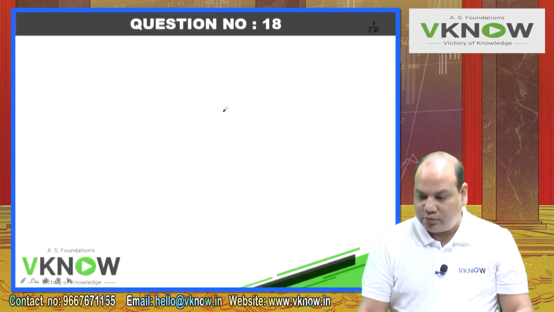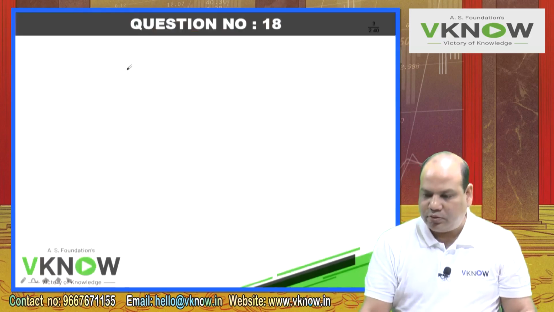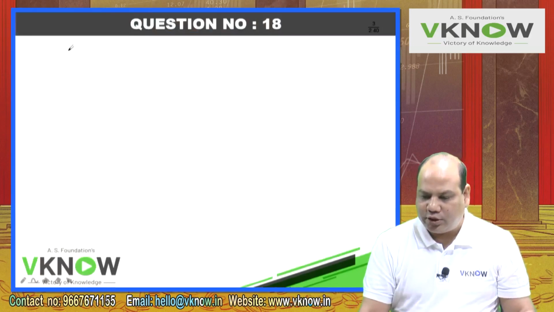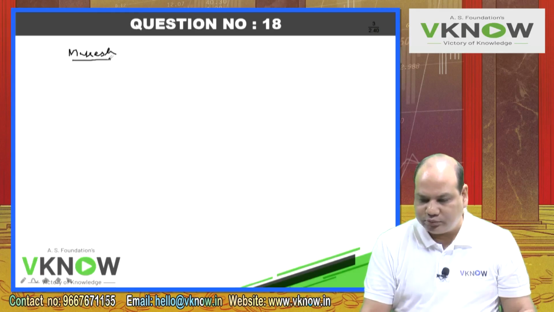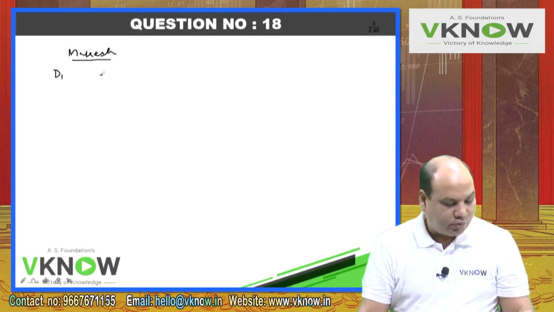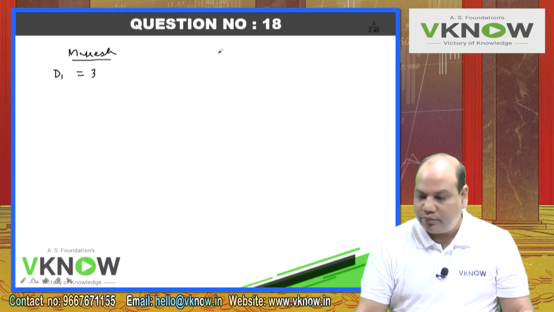Okay. Then it says Mukesh expected dividend. To explain, I am writing, you will not write. First, they are talking about Mukesh. Mukesh expected dividend amounts to rupees 3 per share. And Dhirubhai, I am explaining it to you, you don't have to write.